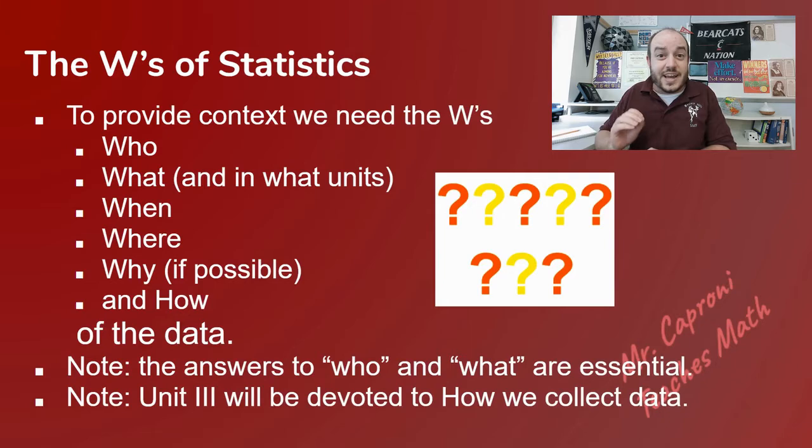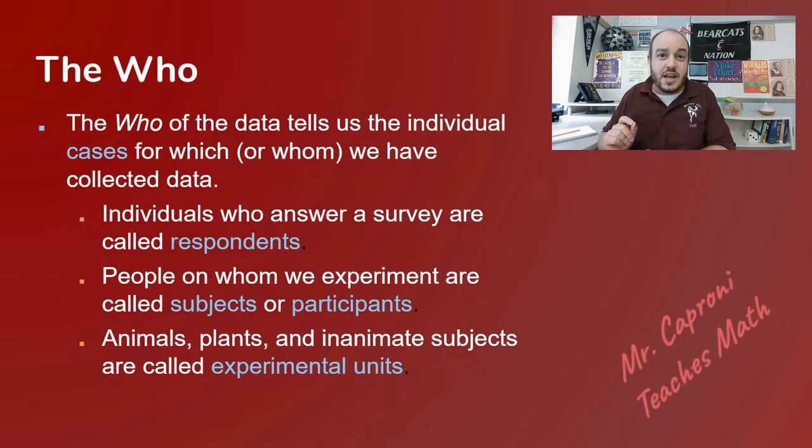When we're looking at each one of these, I'm going to break them down individually so we have a better understanding. Starting off, the who. A lot of students confuse the who and the what, but the who is who we're actually gathering the information from, whereas the what is the actual information that we're gathering. Looking here, you can see the who has some specific vocab that goes along with it.